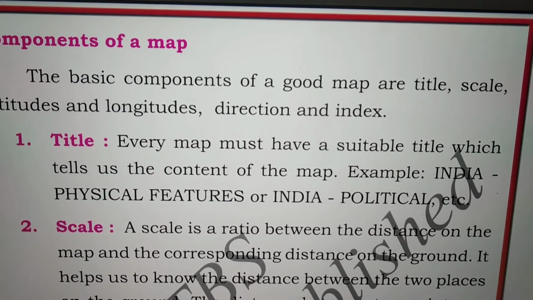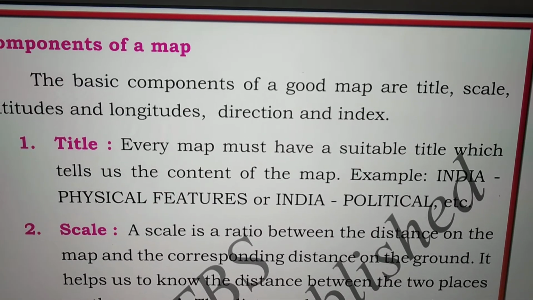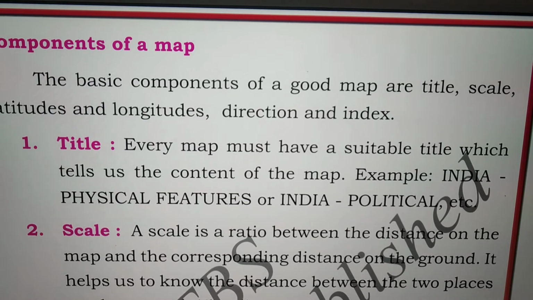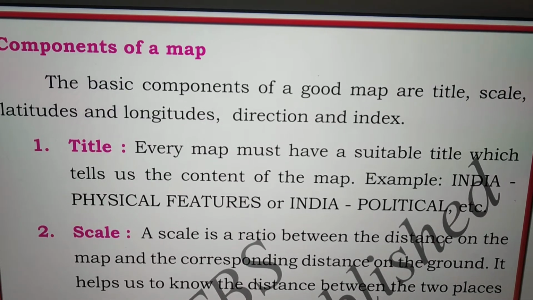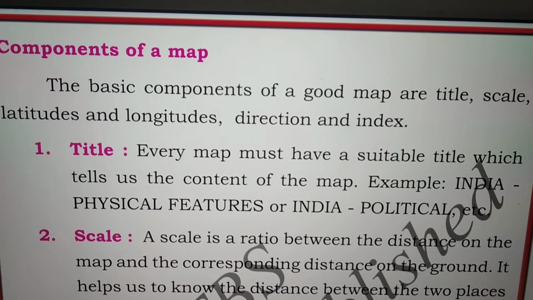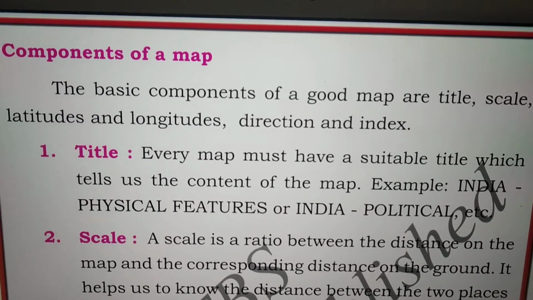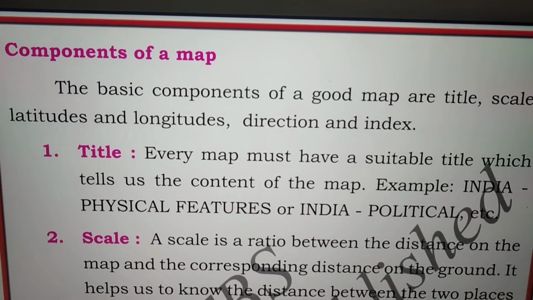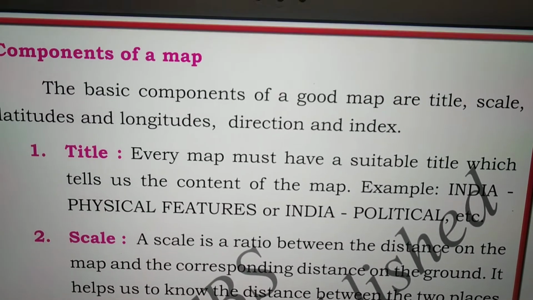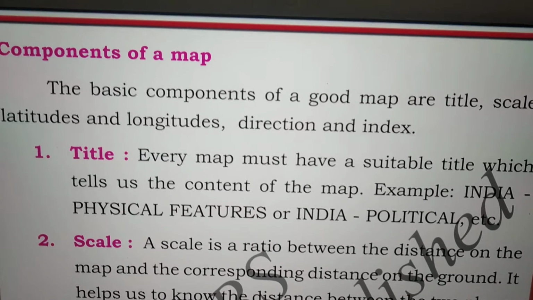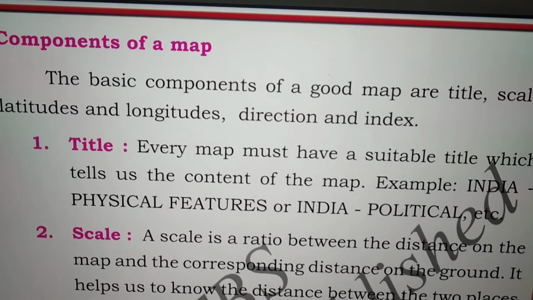That map, particularly what information it is giving, we will get to know from the title.